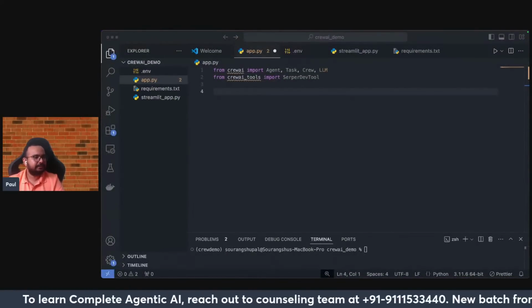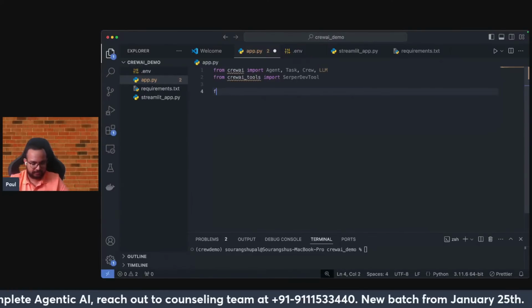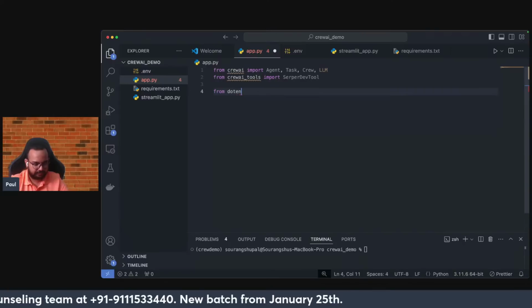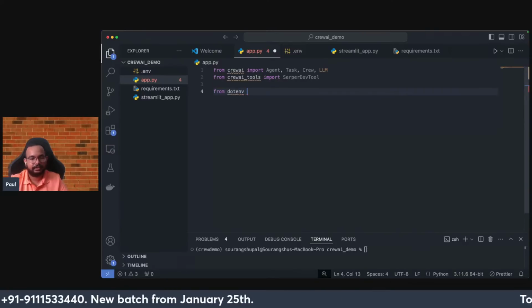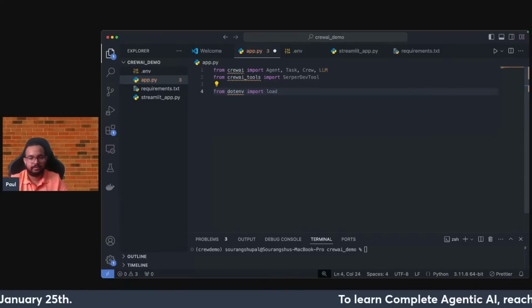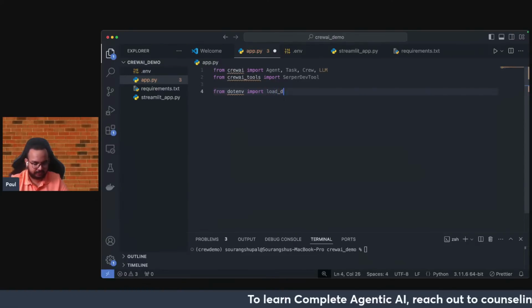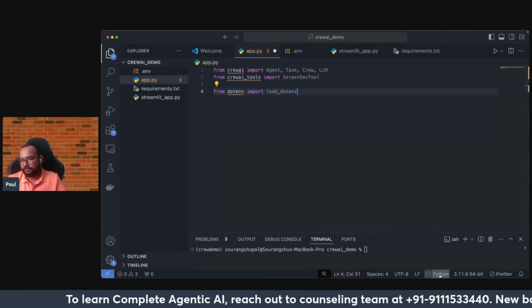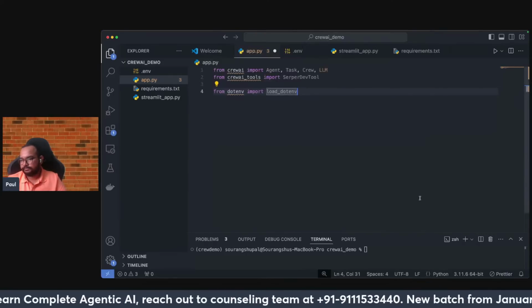The first thing that comes is from dotenv, because I need to load the env file. So I will write from dotenv import load_dotenv.